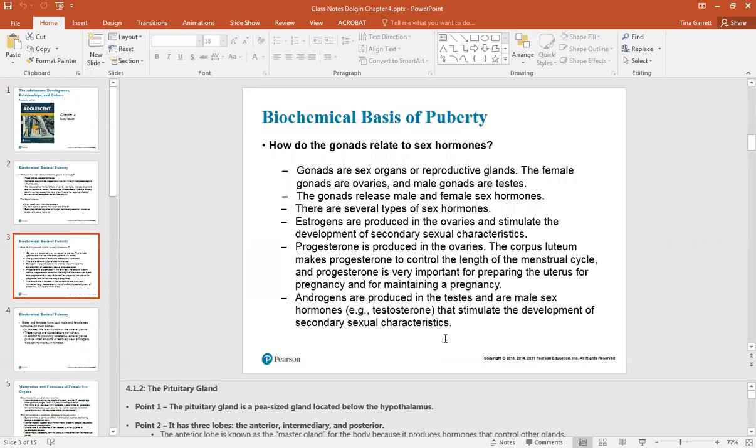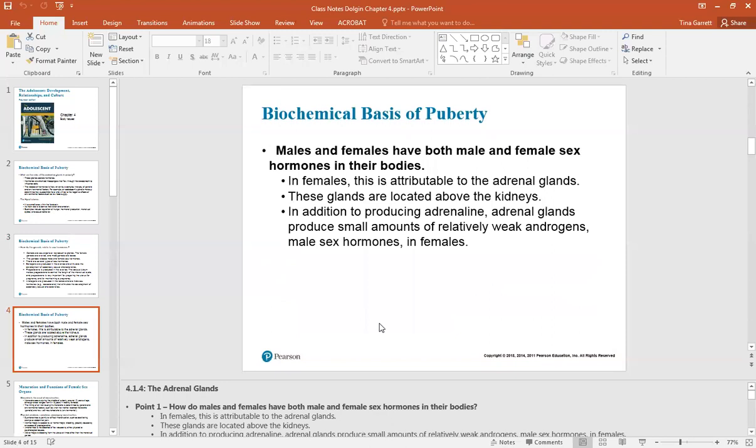Estrogens are produced in the ovaries and stimulate the development of secondary sexual characteristics. Progesterone is produced in the ovaries and regulates the length of the menstrual cycle, and is very important in preparing the uterus for pregnancy. Androgens are produced in the testes and are male sex hormones that stimulate the development of secondary sex characteristics.